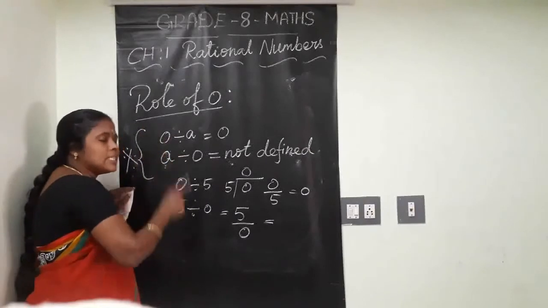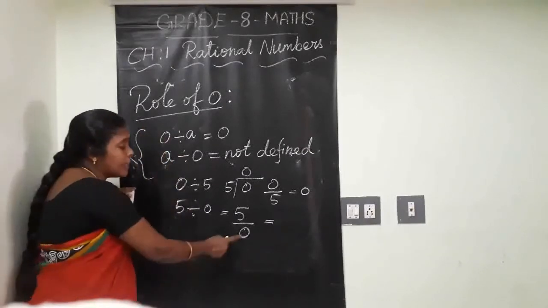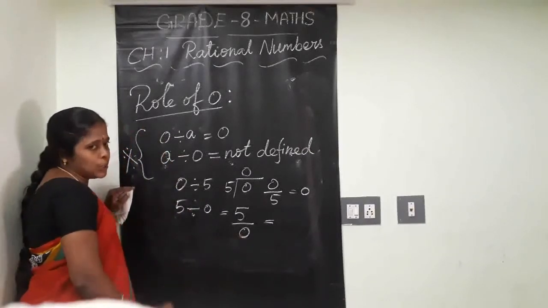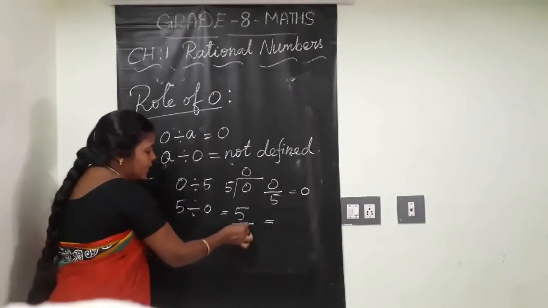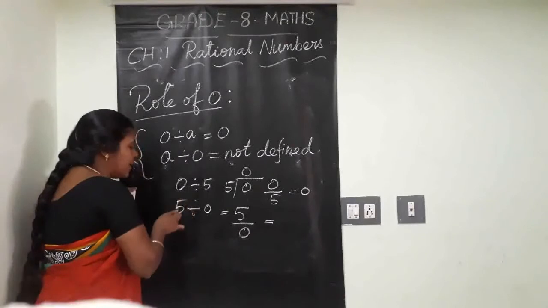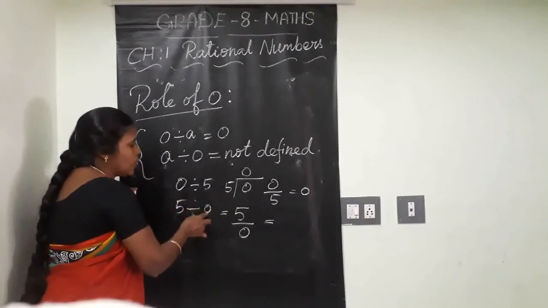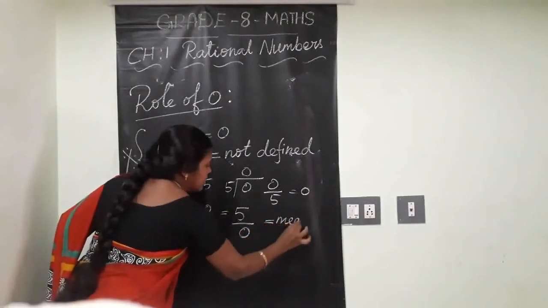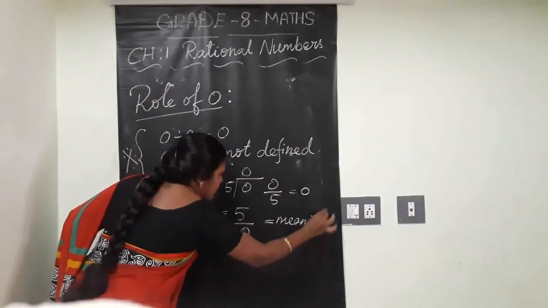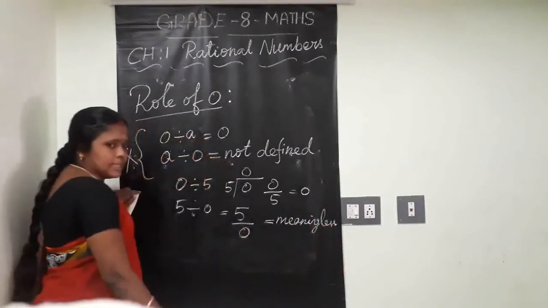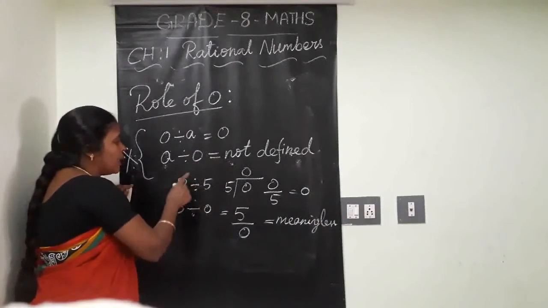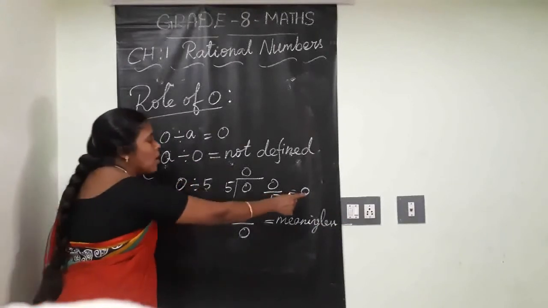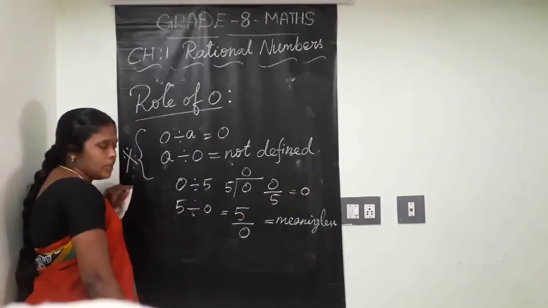But what is the condition of a rational? The denominator should not be equal to 0. So, we can say division of any rational number by 0 is meaningless, not defined. Understood?